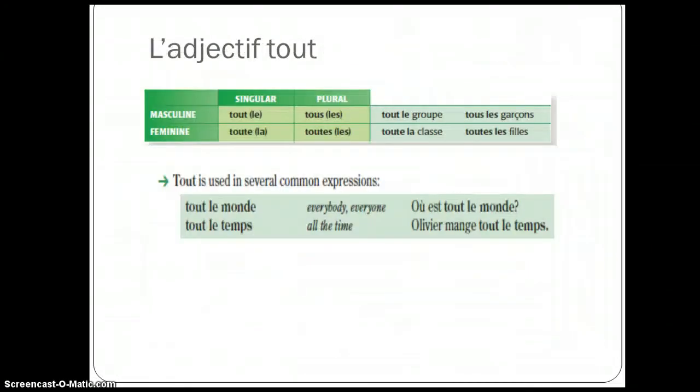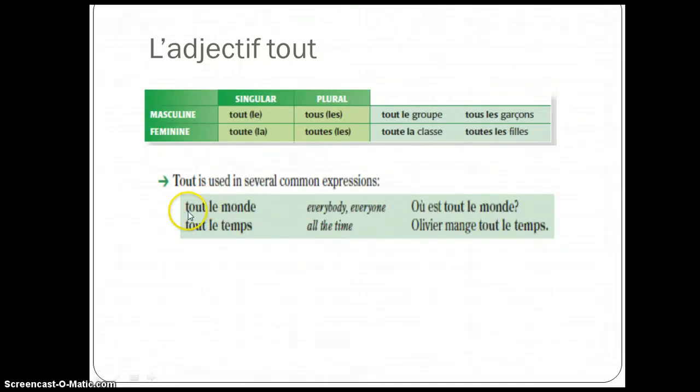And we'll talk about the adjective tout, which means all. Notice we have masculin, féminin, masculin pluriel, féminin pluriel, and they're pronounced differently. We have tout, toute, tous, and toutes. That means all of, an expression meaning all of. So tout le groupe, the whole group, tous les garçons, all the boys, toute la classe, the whole class, toutes les filles, all the girls.